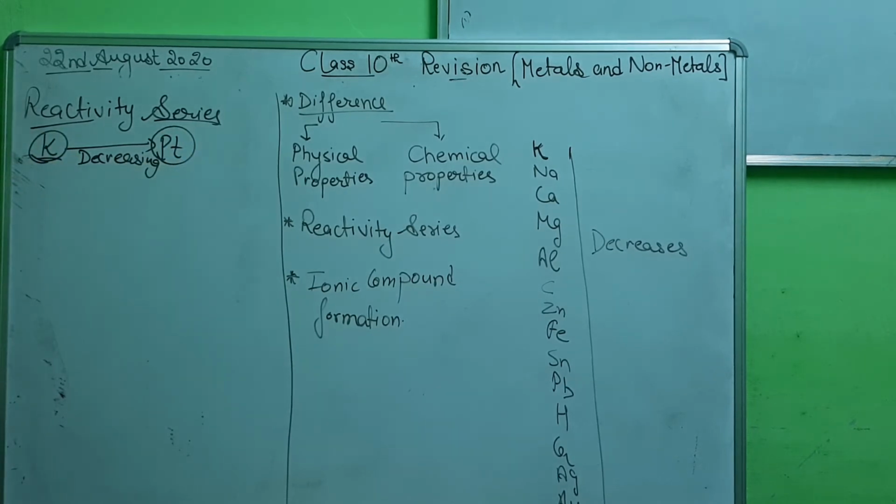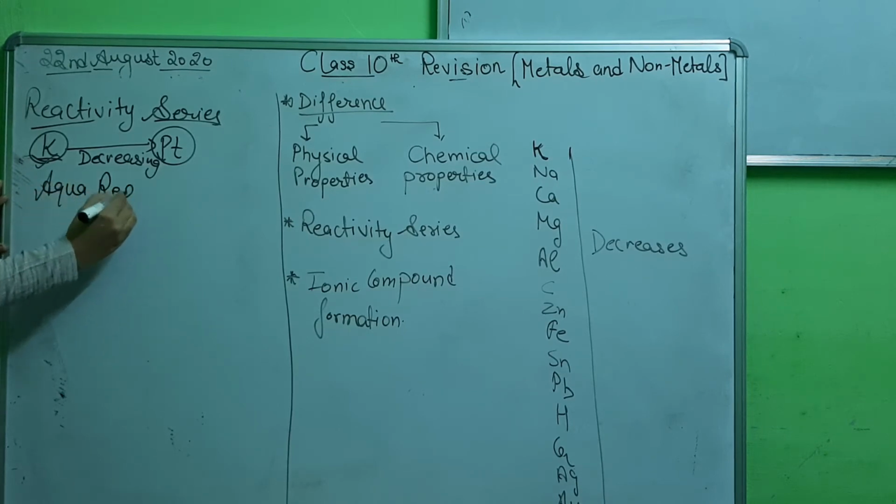When this reactivity series was formed, it was evaluated overall by how potassium reacts with water, how it reacts with acids and so on. So there was one more point over there, the aqua regia.